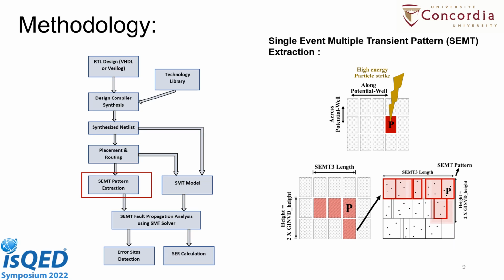So we extract all the information based on the circuit layout into the SEMT pattern. All the SEMT pattern 3 and SEMT pattern 4 are extracted into one file, and that information will be utilized when we check how the fault propagates to the final output of the design.